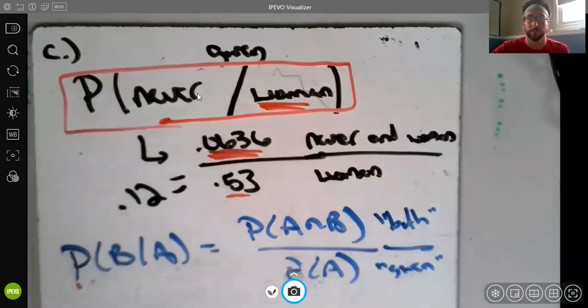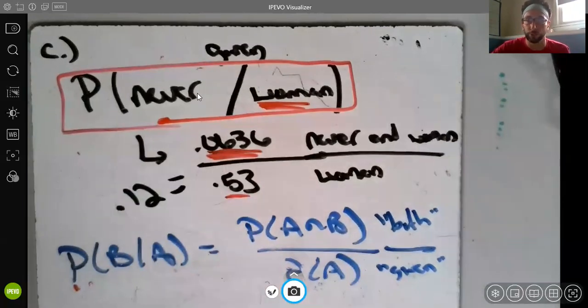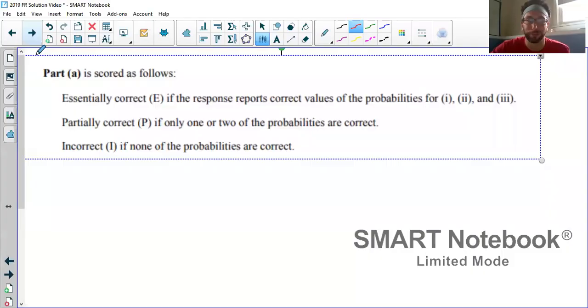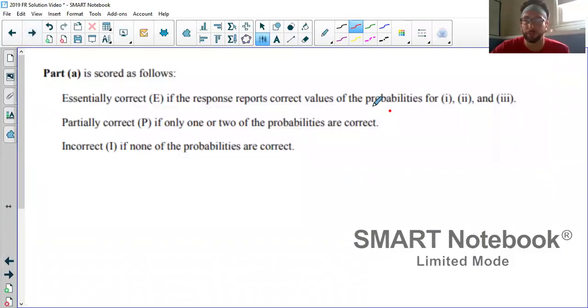That's it. So jumping back over here to the actual free response. The probability ones are easier to grade, right? Essentially correct if you got all three of them right. Partially correct if you got two of them right. Incorrect otherwise. Let's get those E's. Who cares how to get 9? No one's trying to do that.